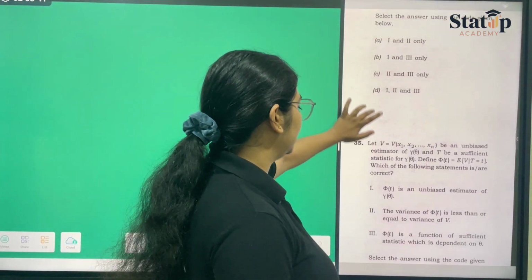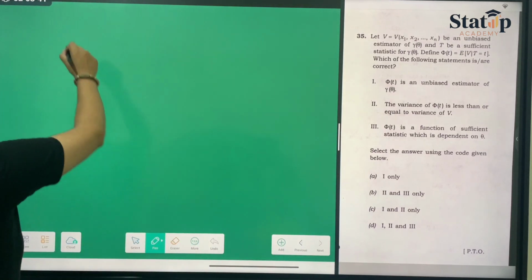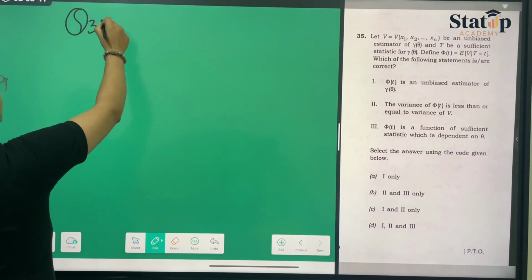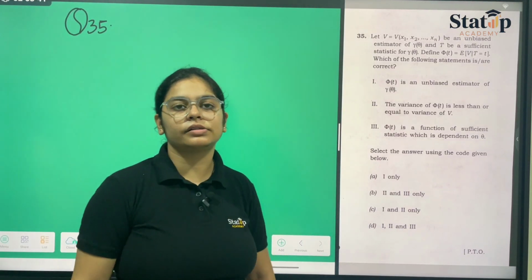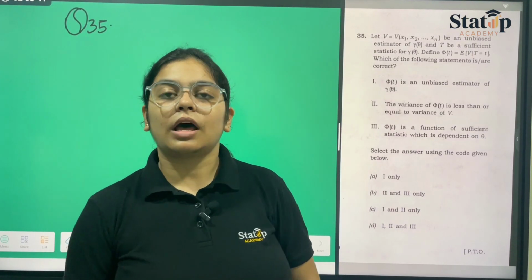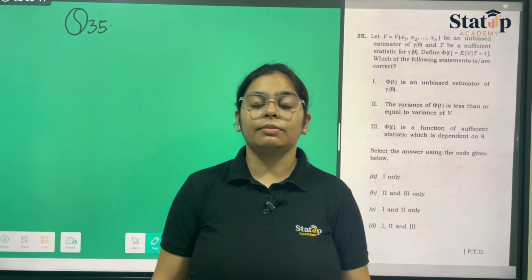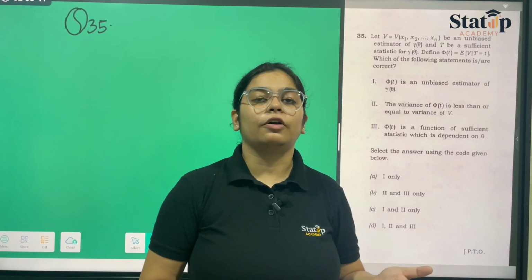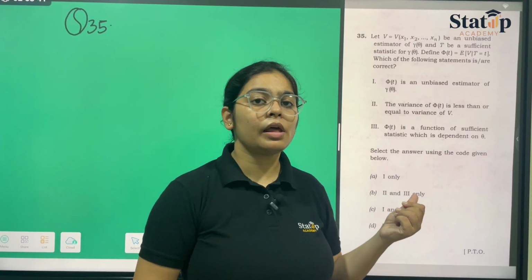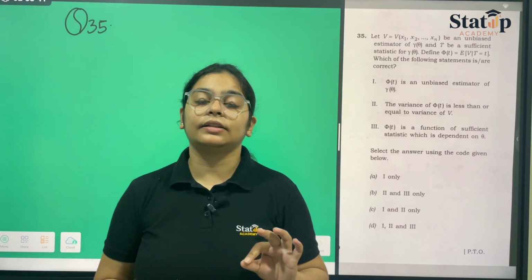So moving towards another question, which is again statement based. The maximum number of questions that have been asked over the years in statistics paper 2 is about the theorems, statements and everything. So it is very important that instead of just practicing numericals, you should practice the theoretical portions very deeply and understand the very basic level.